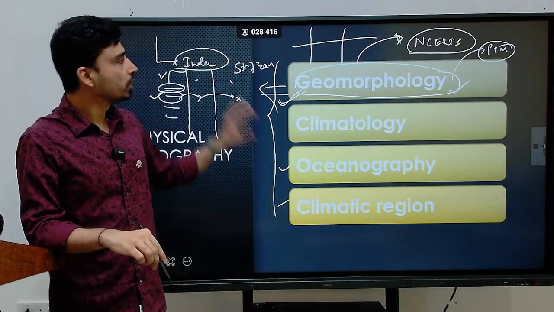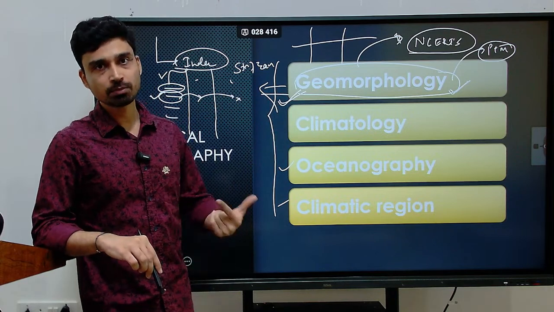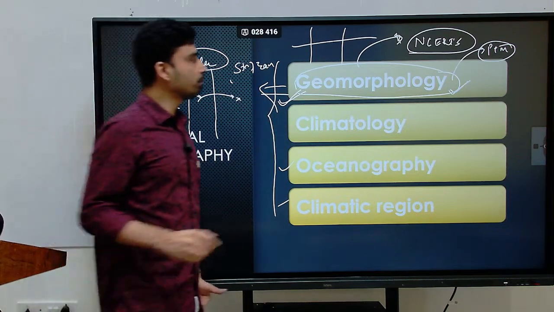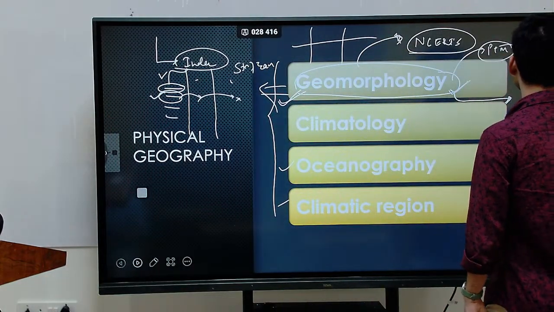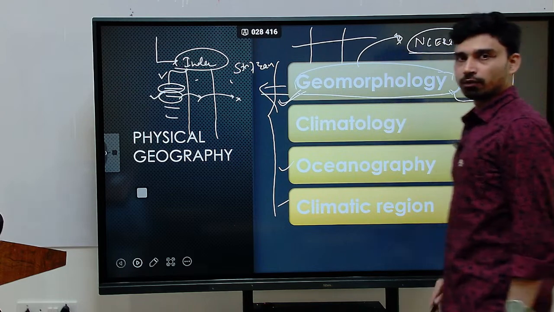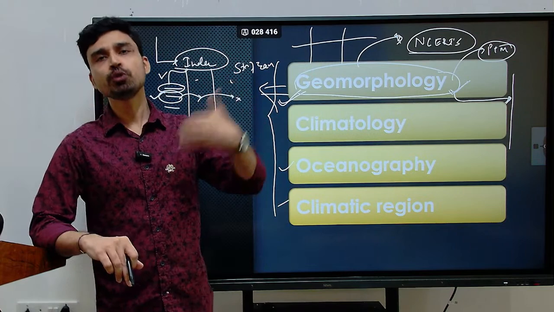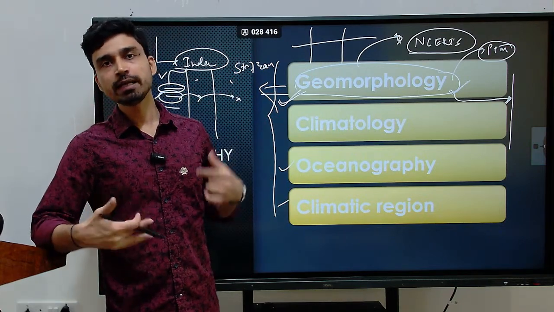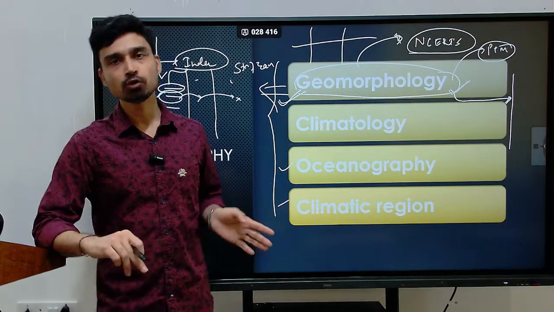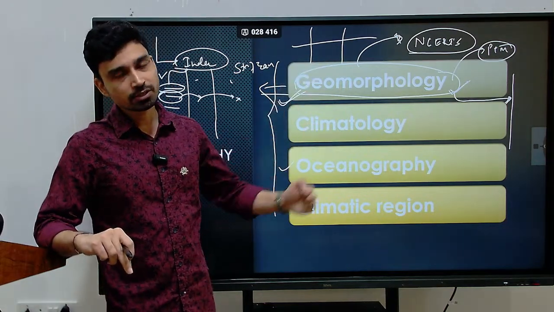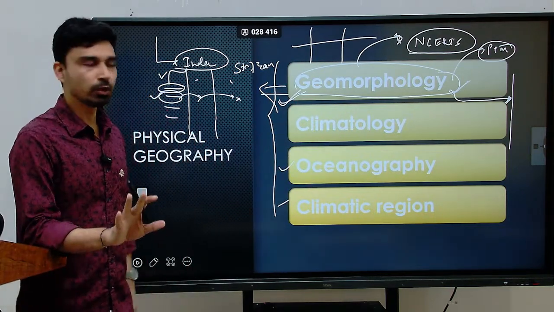Now here also, just reading the NCERTs and understanding the concepts is not enough as per the current trend of examination. For example, in geomorphology, if you are studying any chapter of NCERTs, there are three things to focus upon. First, obviously, you have to give the first reading. In the first reading, just try to understand how much you can take in. Do not overexert yourself to understand all the things given there in the first reading. That is not possible. So just try to understand as much as you can. If you are understanding 30-40%, that is well enough.